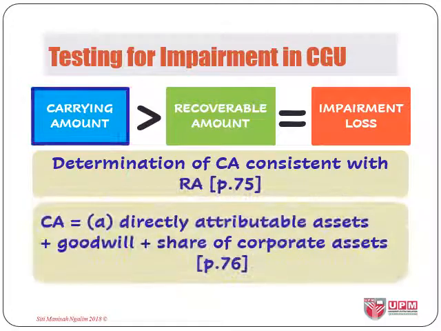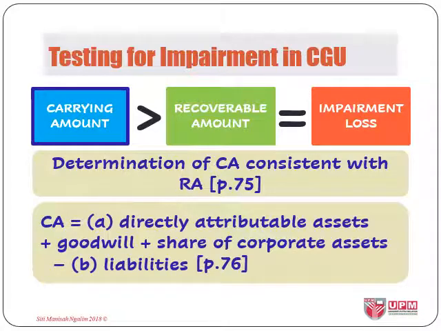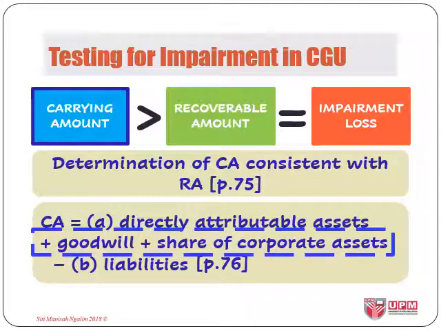According to paragraph 76, for the carrying amount, we shall include all assets directly attributable to the CGU and assets that contribute to cash flow, thus indirectly related, such as goodwill and corporate assets. Liabilities should not be included at all, unless the recoverable amount cannot be determined without consideration of the liability, like in the case where a buyer of an operation is required to also assume the operation's liability. Therefore, the carrying amount of a CGU is increased by the carrying amounts of those indirectly related assets and decreased by the carrying amounts of those liabilities.